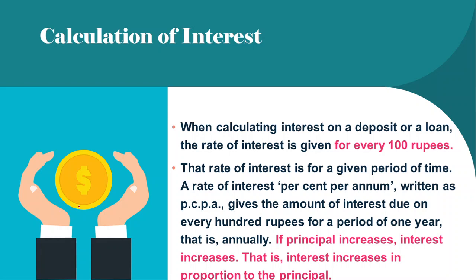Now what is meant by PCPA? Percent per annum. That is, cent is nothing but 100 and annum means year. After every 100, how much you are getting at the end of the year. So if the principal increases, interest is also going to increase. That is, the interest increases in proportion to the principal. If you go on increasing the principal, the interest is also going to go on increasing, and if you decrease the principal, the interest is also going to decrease.